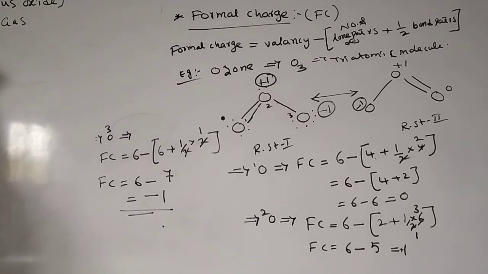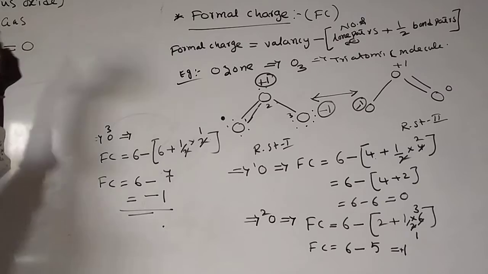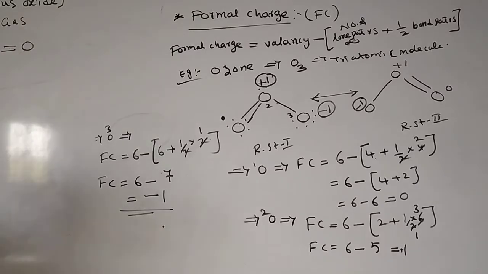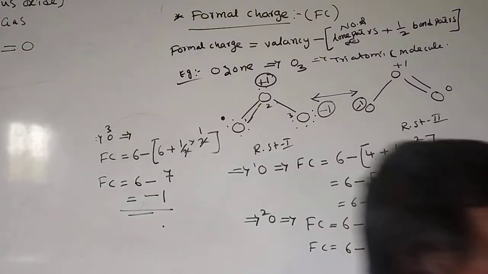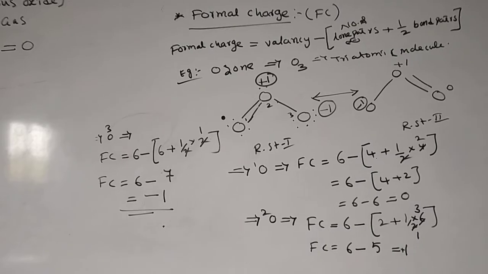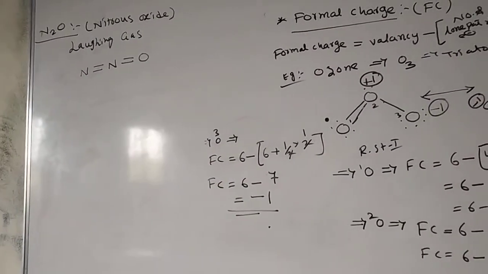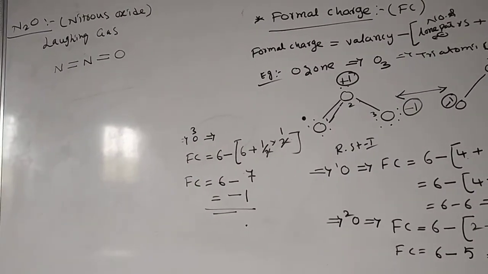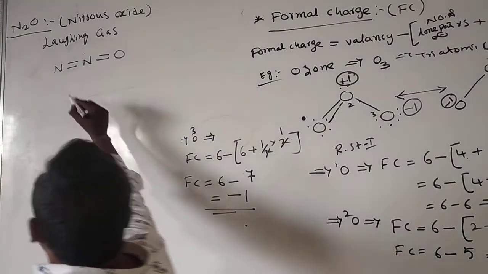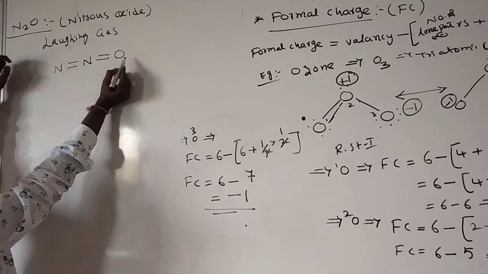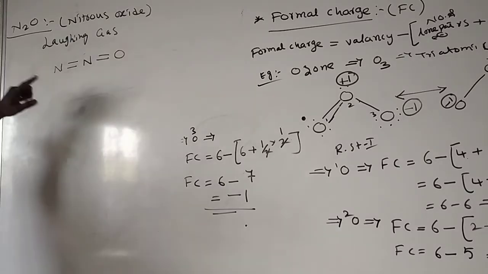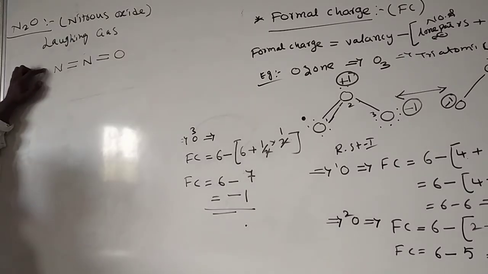First I am writing nitrogen double bond nitrogen double bond oxygen. This is the structure of nitrous oxide.